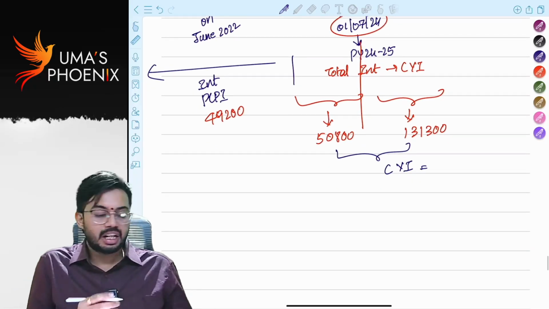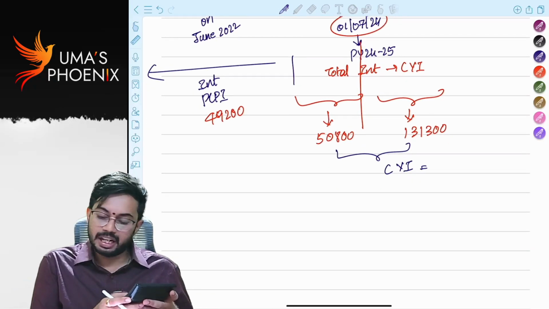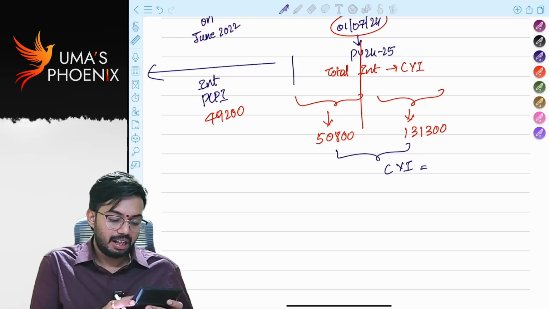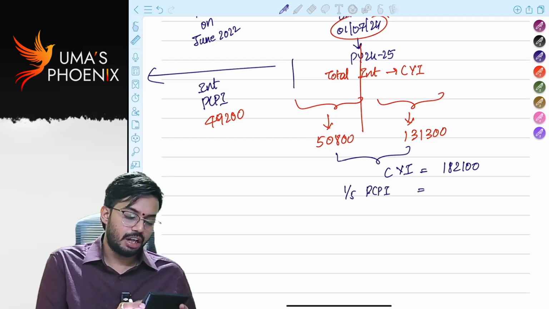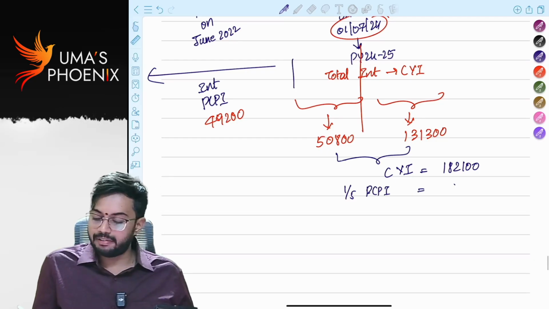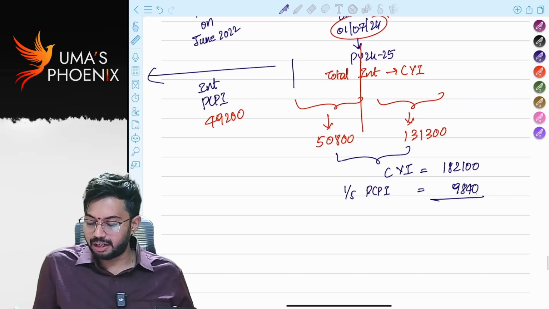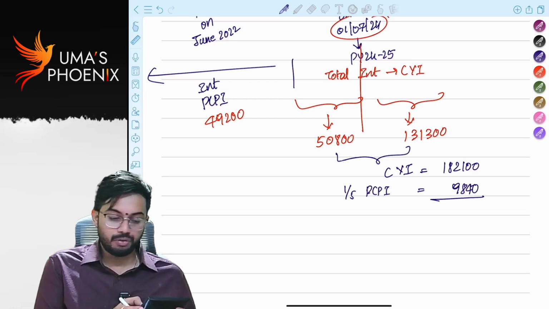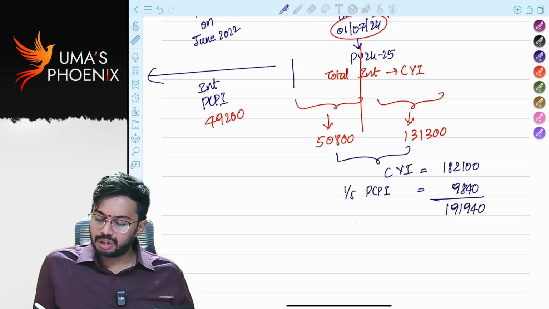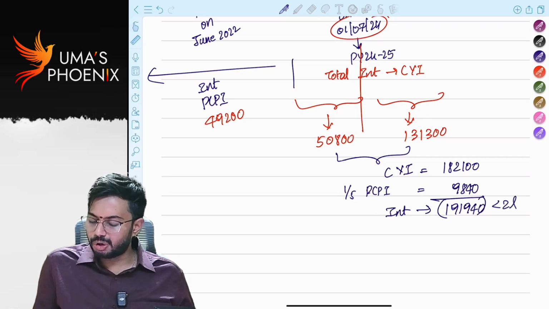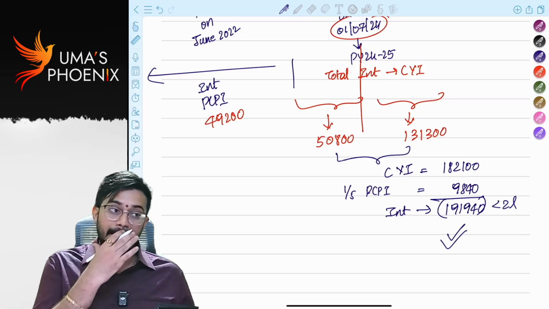The current year interest is equal to 50,800 plus 1,31,300, total 1,82,100. Then 1/5 of pre-construction period interest: 49,200 divided by 5 is 9,840. Total 1,82,100 plus 9,840 is 1,91,940. So this is the interest. It is less than 2 lakhs, so total interest is allowed as deduction.